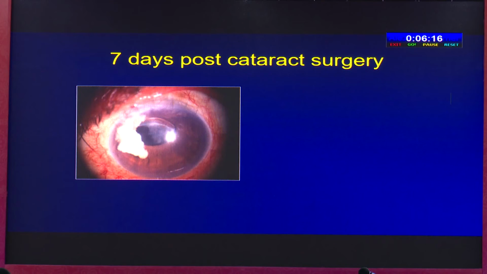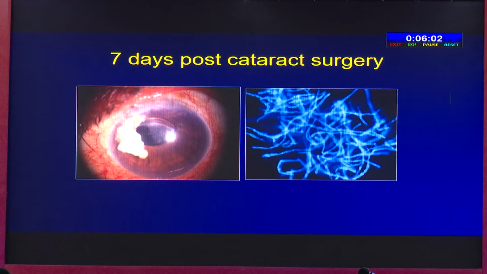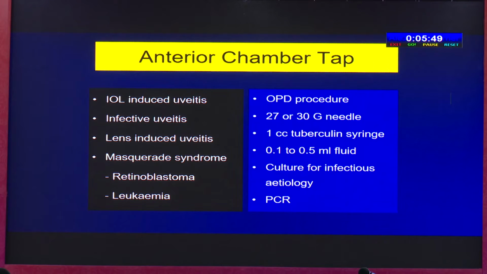This is 7 days post-cataract surgery, and you can see whitish exudative lesions in the anterior chamber. Is it the lens matter or the infectious agents? You should do an anterior chamber tap, and this invasive test will provide the etiology. And here you can see the Calcofluor stain showed the fungal ball. So anterior chamber tap is required in infective uveitis, where the diagnosis is not sure by the non-invasive laboratory test, lens-induced uveitis, masquerade syndrome like retinoblastoma, leukemia.